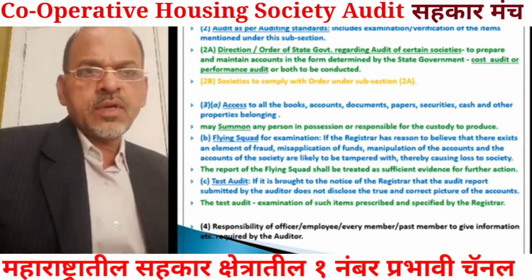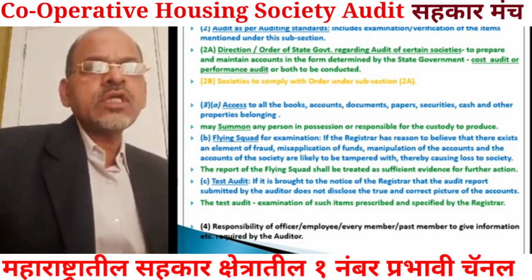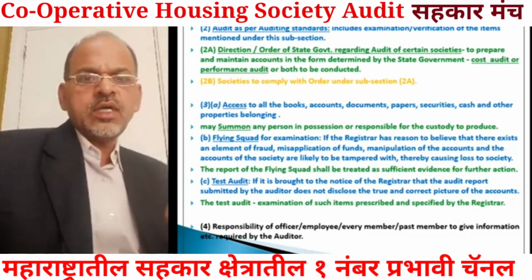Societies to comply with orders, means the society will have to comply with these orders of state government or registrar.